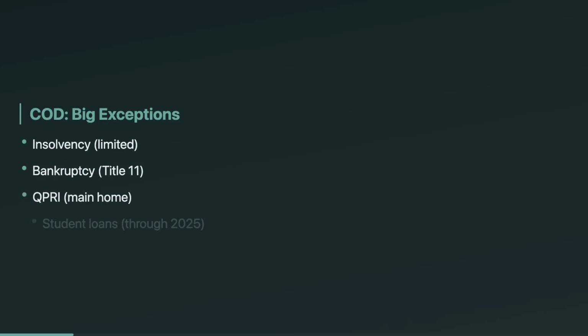Cancellation of debt, or COD income, is usually taxable because you got money or value and didn't pay it back. That's why Form 1099-C shows up and scares people. But the EA exam loves the big exceptions. Your job is to spot when COD is excluded, how much is excluded, and when Form 982 is required to claim it.